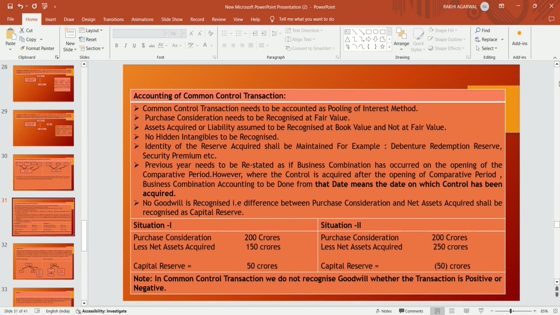Means the previous year needs to be restated in the case of a business combination in a common control transaction as if the business combination had occurred on the opening of the comparative period.